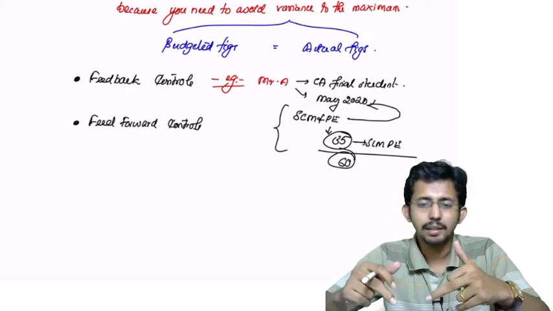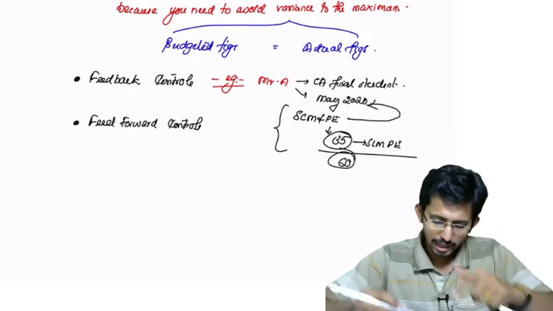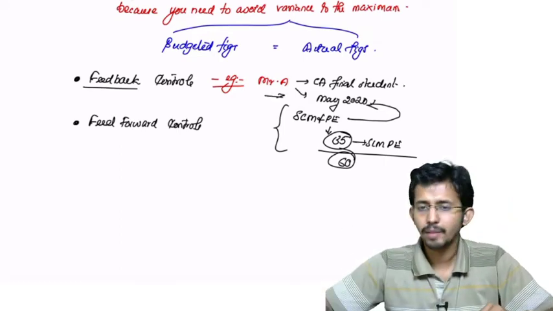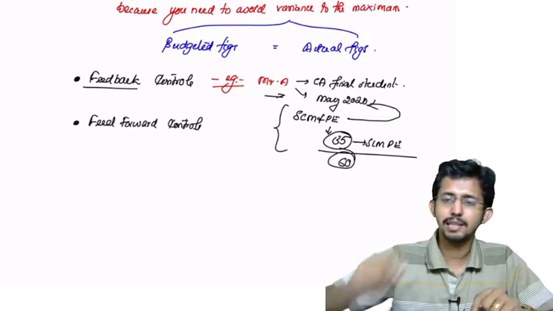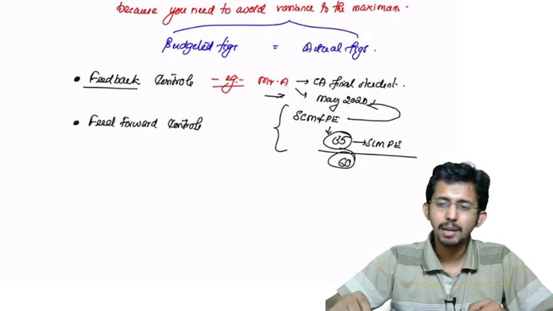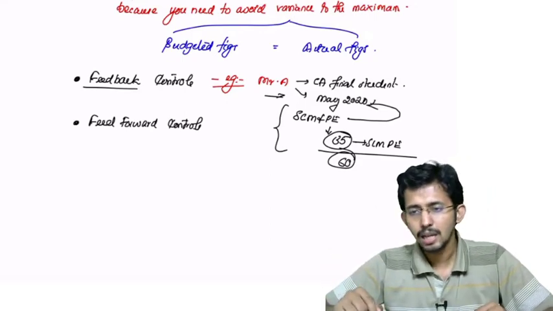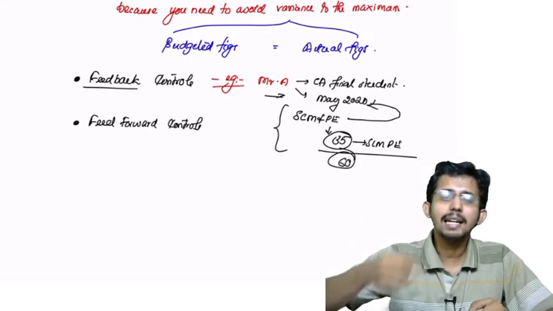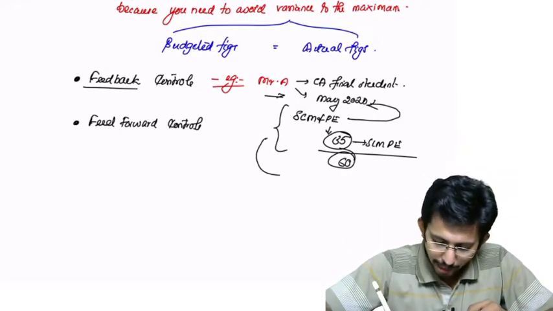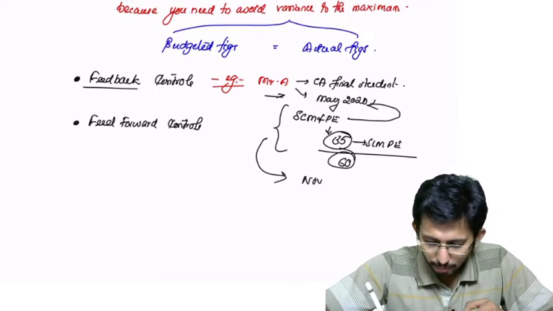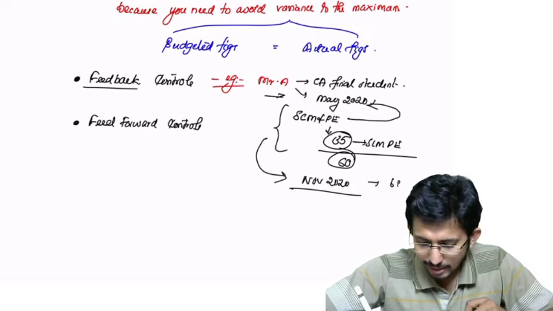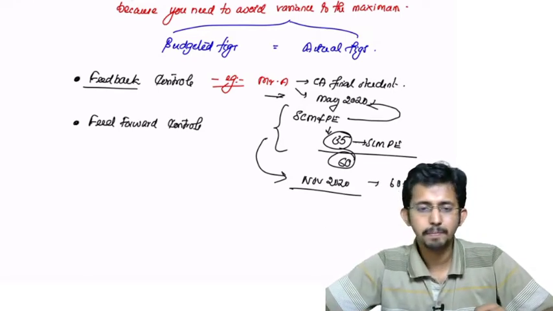How did he plan? He planned based on the feedback he got from a past activity. And what was that past activity? The past exam. He appeared for an exam and he flunked, he failed. And why did he fail? That analysis he did. Based on that analysis, he prepared for the next attempt, that is November 2020. He wrote the exam and got, let us say, 60 plus in November 2020.